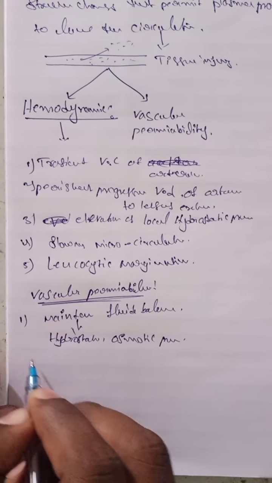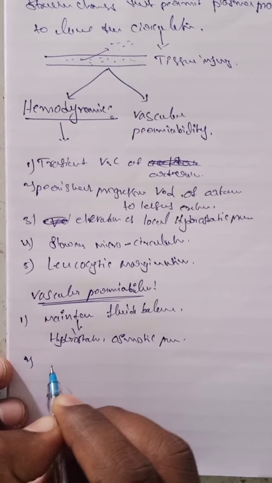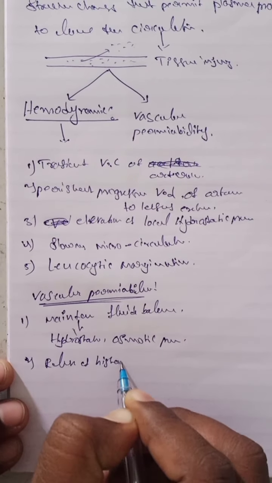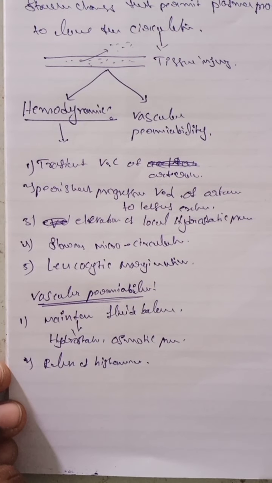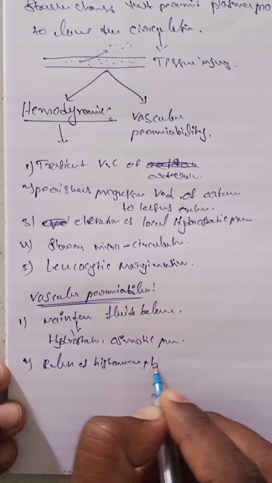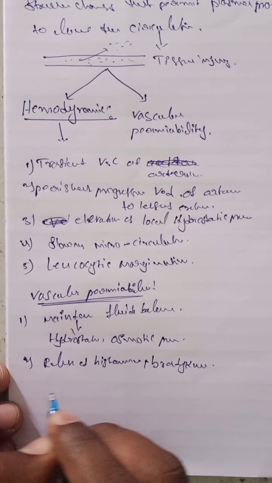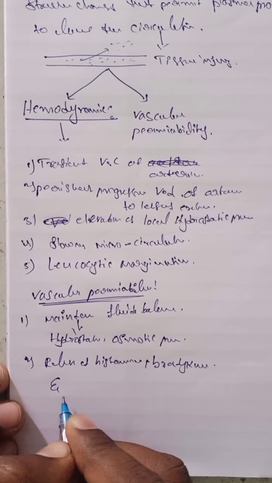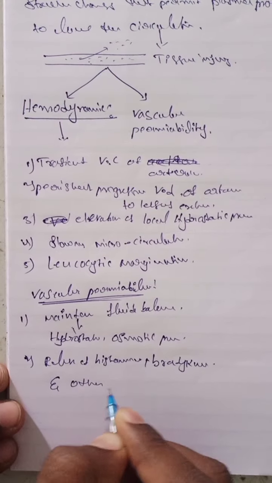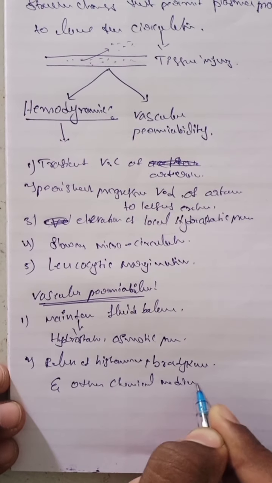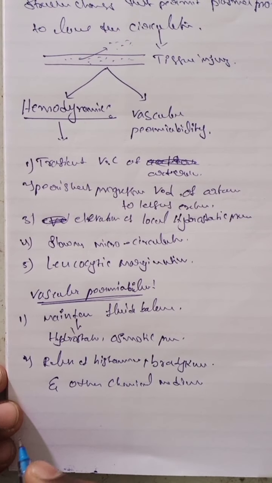And the next one, release of histamine, bradykinin and other chemical mediators also.